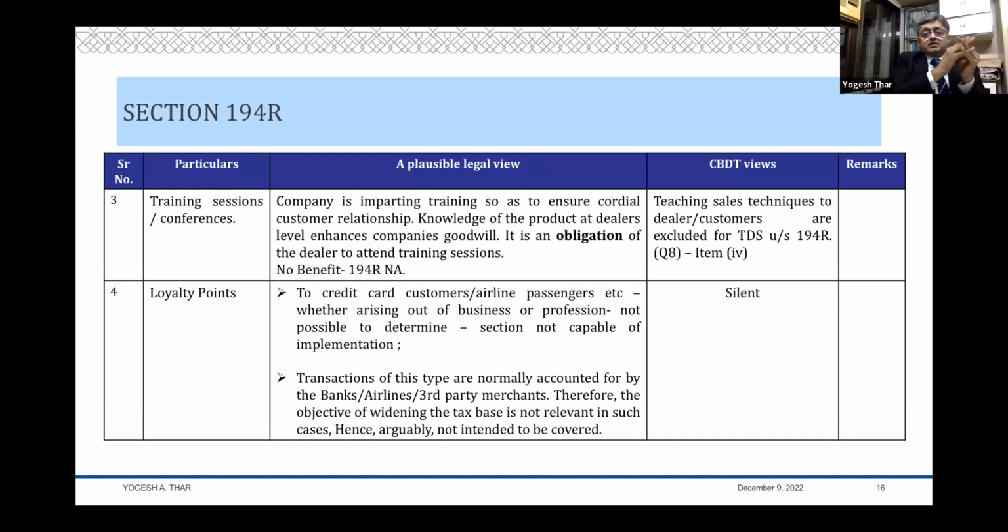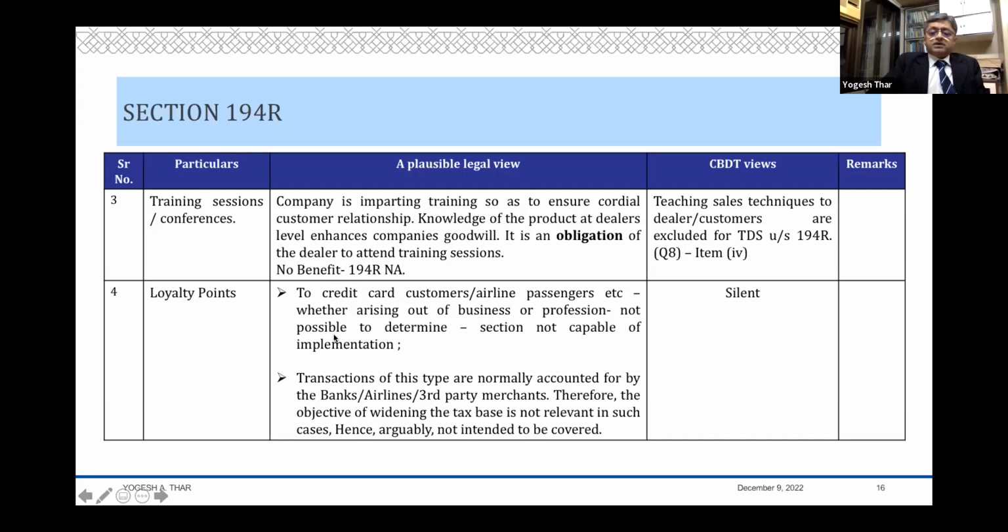And once again, remember in your communication, if you cast an obligation upon him to attend the training sessions, okay, you may bear the cost of the training sessions, but if you cast an obligation on him, then there can be no tax on that for sure. And to the extent of these training sessions and dealers meets where you are giving education about your products, etc., even the board circular supports that there would be no 194R on that. So that is one argument.